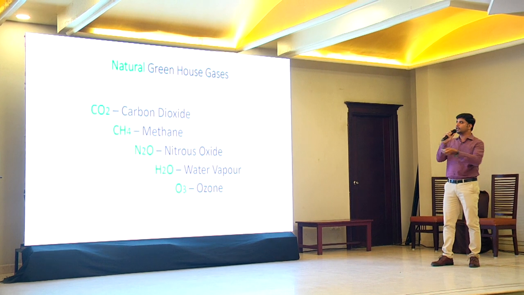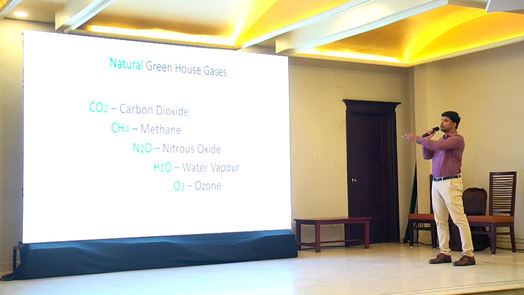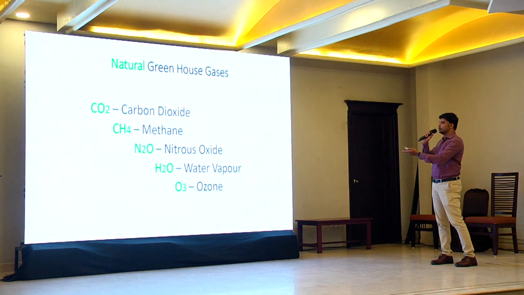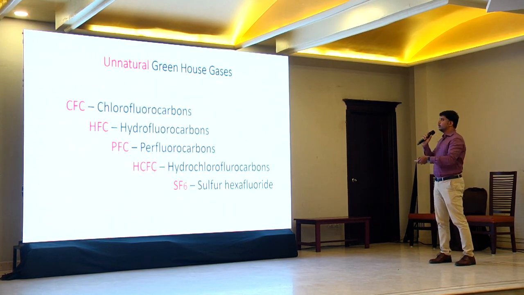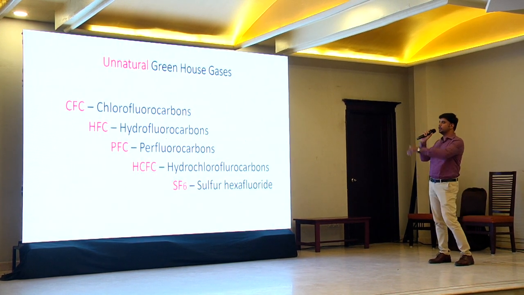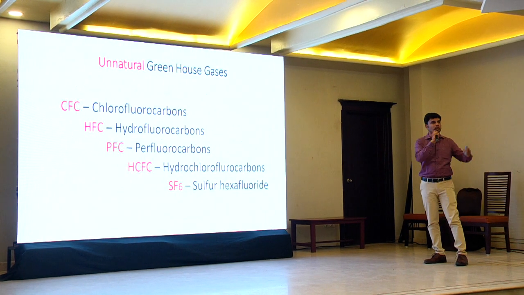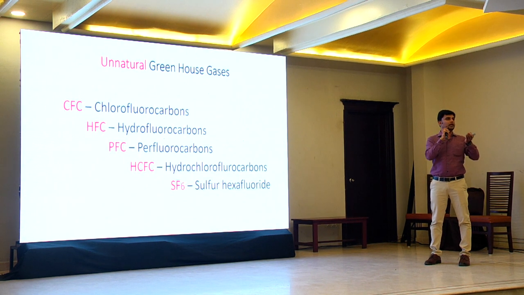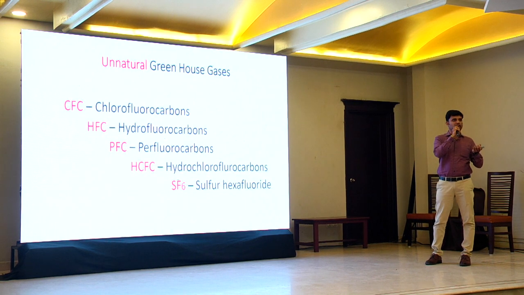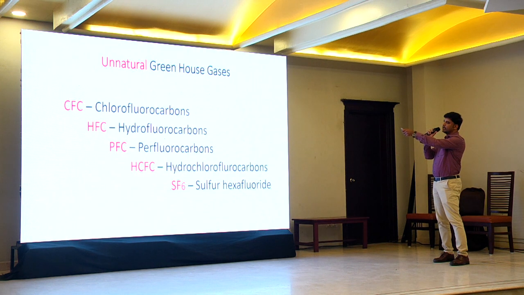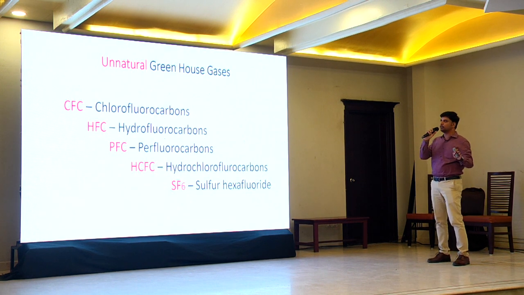So these are the typical greenhouse gases. These are the natural greenhouse gases: carbon dioxide, methane, nitrous oxide, water vapor, and ozone. Then the unnatural greenhouse gases, like Raghav was mentioning: chlorofluorocarbon, hydrofluorocarbon. These come from our refrigerants, which we use in air conditioners and refrigerators to create the chilling effect. They contribute to the greenhouse gases, but as he said, most of these gases have now been banned.